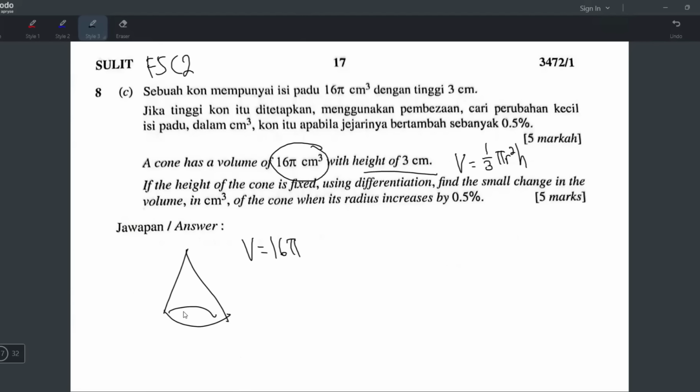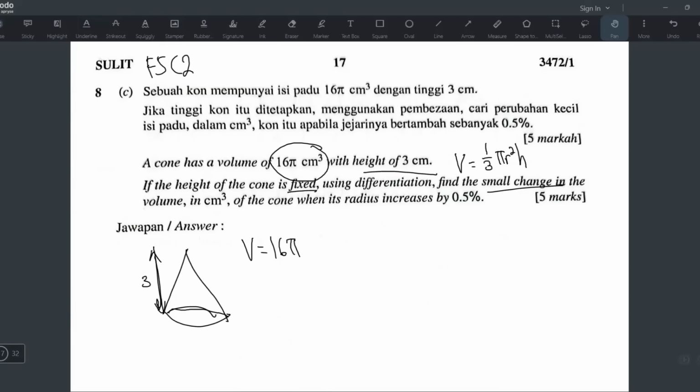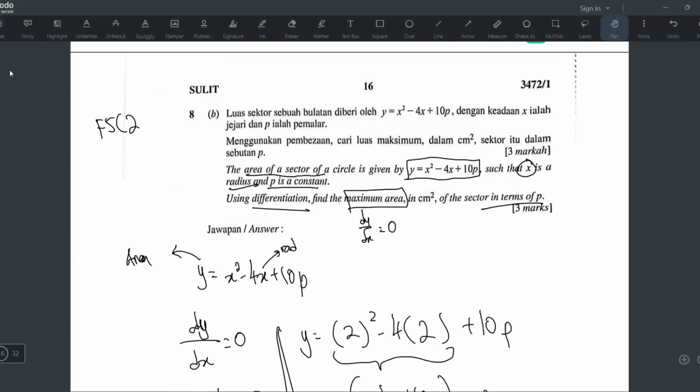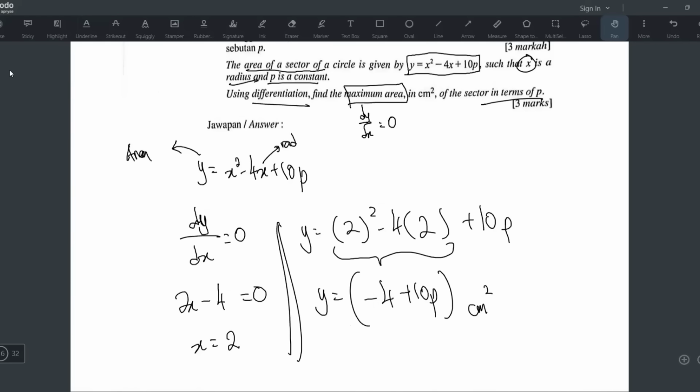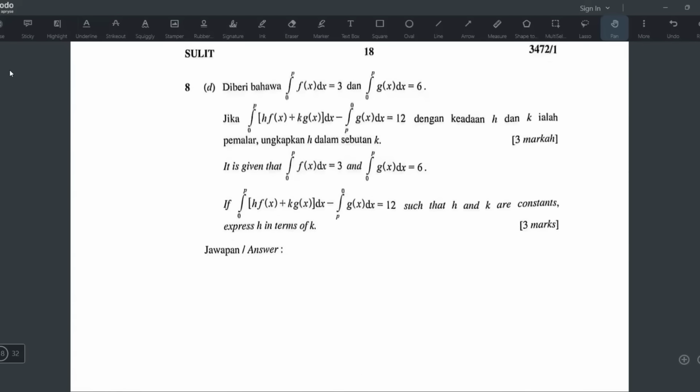They never say slanted height, that means this height is the perpendicular height, the vertical height, the 90-degree one. If the height of the cone is fixed, the height is never changed, using differentiation, find the small change. This one definitely is small change. Last question, they asked the maximum application. And then this one, they asked for small change. What about the next one?